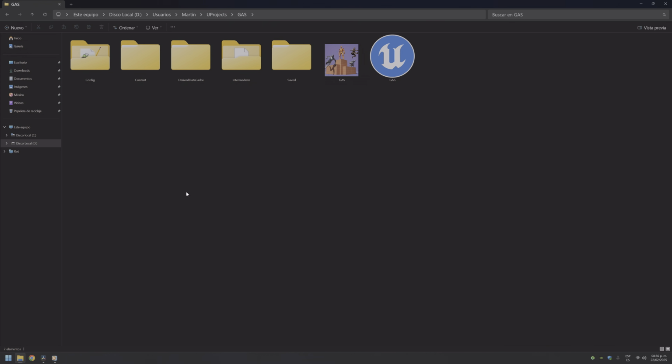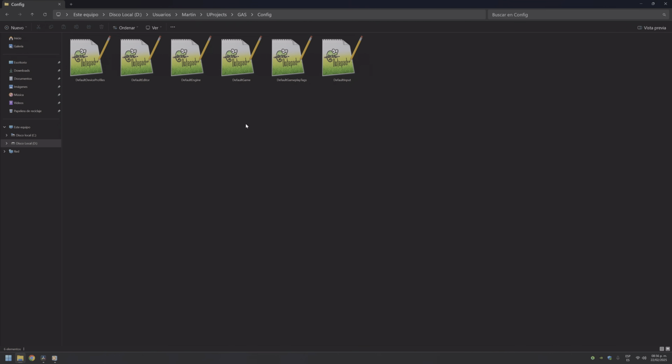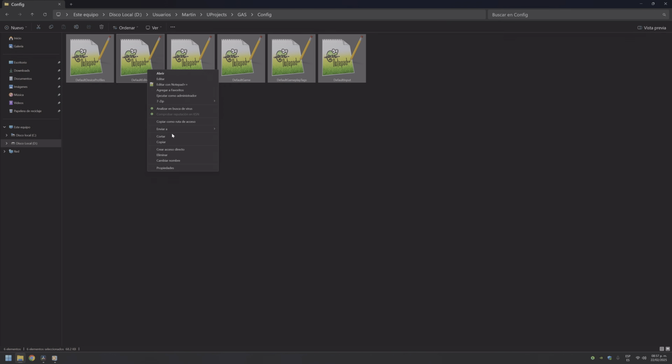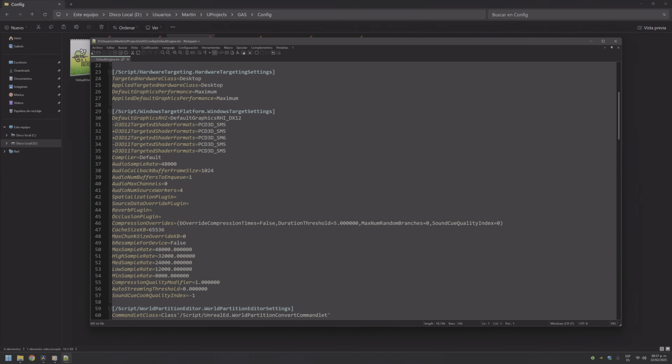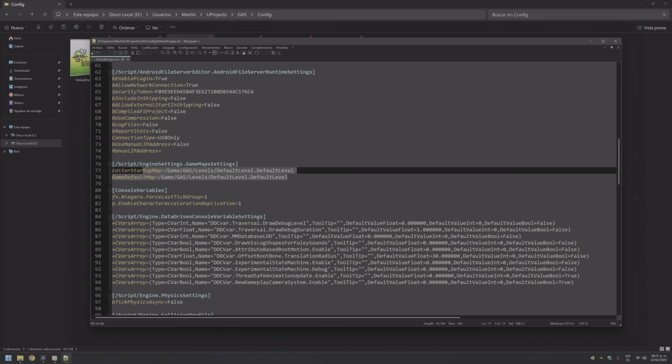Now, once you have added all the required dependencies on the plugins, you need to edit the .ini files located in the configuration folder. If you are starting from an empty project, it's best to delete your existing .ini files and replace them with those from Game Animation Sample. Then make sure to edit them so that the paths are correctly set.